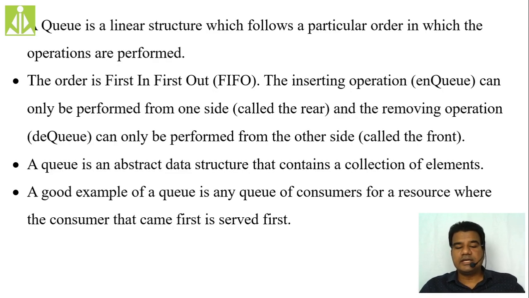So the order is first in, first out, FIFO. The insertion operation, the NQ operation, is performed at one side, that is the rear side. Element insertion is done at the rear end, and the removal operation, the DQ operation, we perform at the other end, which we call the front end. So element insertion is always from the rear end of the queue, and element removal is always from the front end of the queue. This you have to remember.